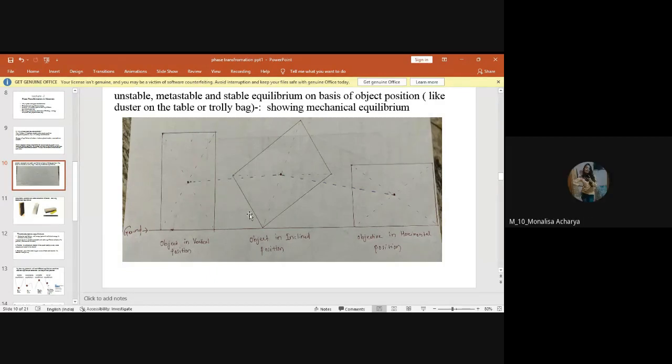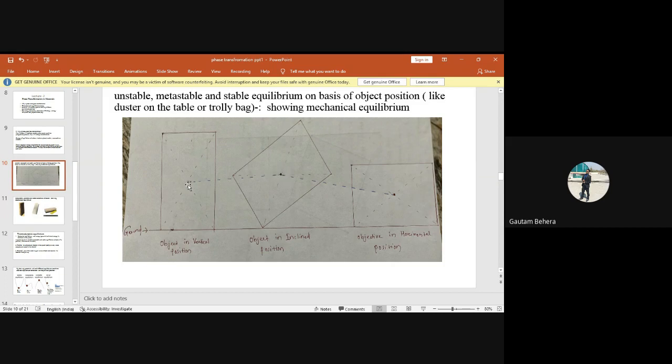Yes, sir. So that means the most stable condition is the last one, the horizontal position of the trolley bag or of this object, because the center of gravity is close to the ground, right? But here the center of gravity is highest from the ground. The distance between the center of gravity and the ground is maximum here. So this is the most unstable condition, right?